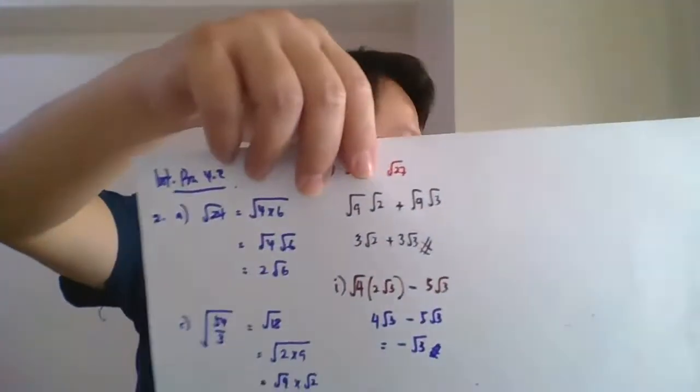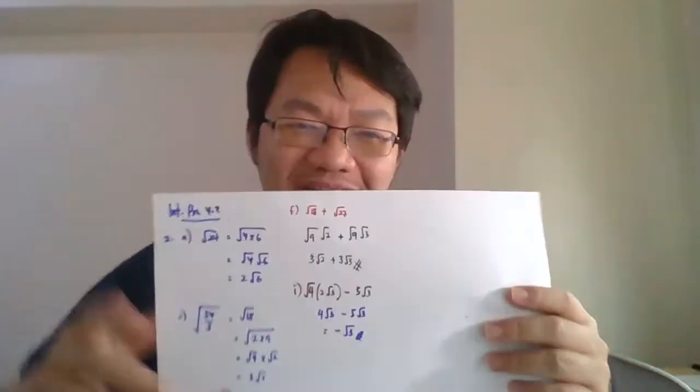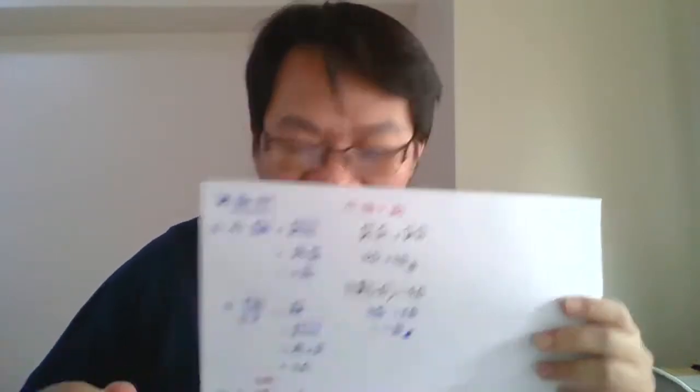So straight away 2 times 2 is 4. 4 surd 3 minus 5 surd 3. So the answer is 4 minus 5, negative 1, negative surd 3. And finished. This question is very easy. As easy as ABC, I told you. Surd, see? Not difficult. You are just afraid. So that's your I.